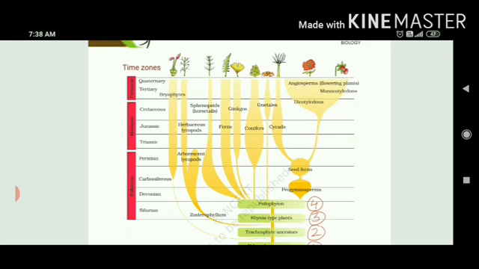And then if we talk about progymnosperms, they have ultimately changed into seed ferns. Why are they called seed ferns? Because seeds have started forming in them. Earlier, there was no seed formation, but from these progymnosperms, the very first species started giving rise to seeds. From these seed ferns, cycads have formed. And ultimately, the complex type of flowering plants, which are angiosperms, some can be monocots and others can be dicotyledons.